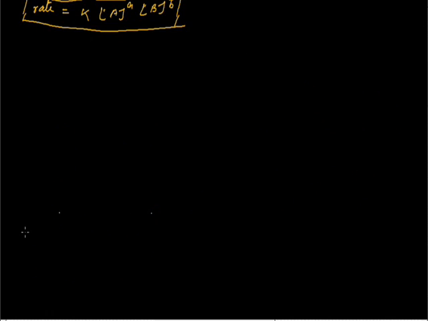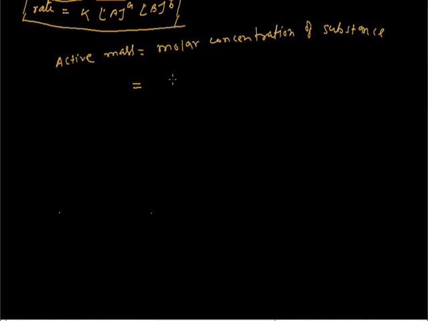Active mass is nothing but the molar concentration of substance. Molar concentration of substance is the ratio of the number of moles of the substance and the volume of solution, volume in liters.